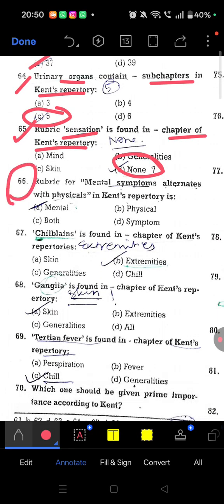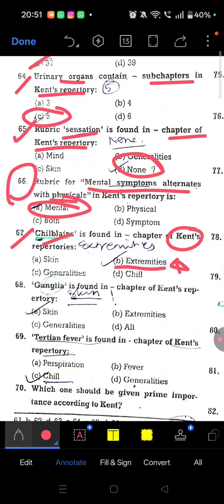Next 66, rubric for mental symptom alternate with physical. So this symptom is found in the mental chapter of the Kent repertory. Next, chilblain, question 67, chilblain is found in which chapter of Kent repertory? So chilblain, we can see this rubric in the extremities chapter.